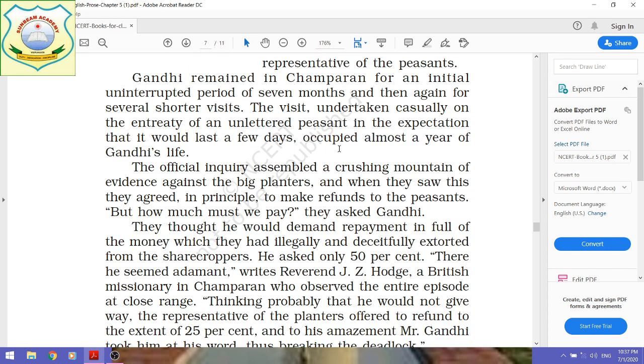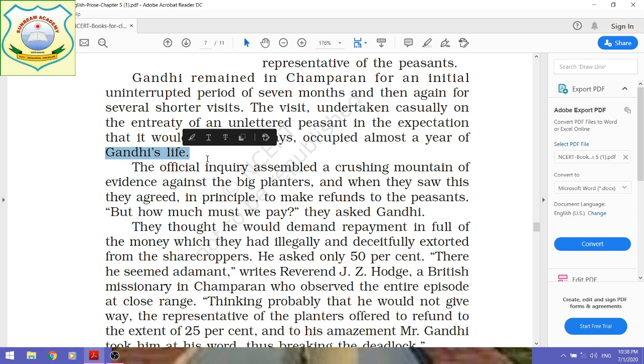The visit, undertaken casually on the entreaty of an unlettered peasant in the expectation that it would last a few days, occupied almost a year of